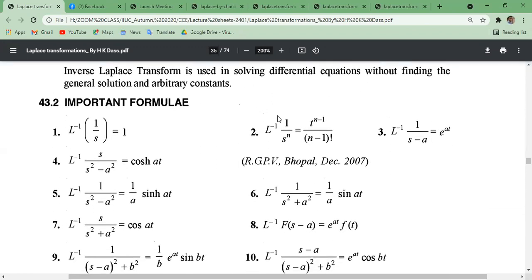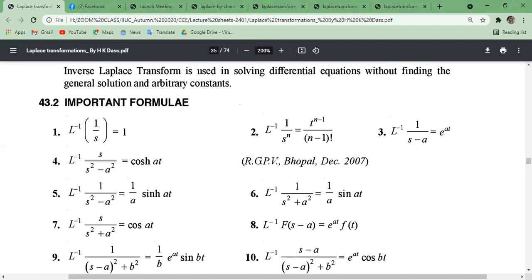you have defined the inverse Laplace transformation. Actually, this is the important formula for some basic functions. Inverse Laplace transformation of 1 by s, what will be 1, because Laplace transformation of 1 was 1 by s. In our previous lecture we have proved Laplace transformation of 1 was 1 by s. This is why inverse Laplace transformation of 1 by s will be 1. Okay,